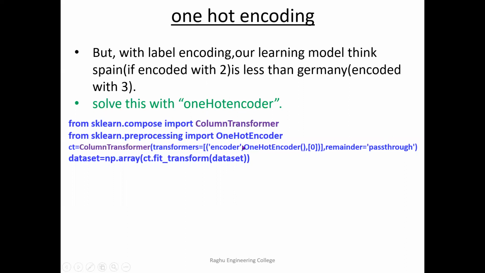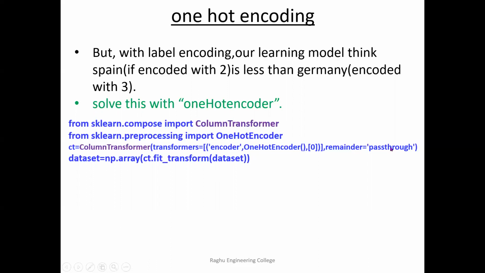So here there are 3 arguments. Simply divide it into 3 arguments. The first is a name, any name you can give, X, Y, Z, not a problem. The second one is the class name, OneHotEncoder; you must give this. And the third one is for which column you want to apply OneHotEncoder. If there are 2 columns, for example 0th and 1st, put 0, 1. These 3 are the parameters for the transformers.